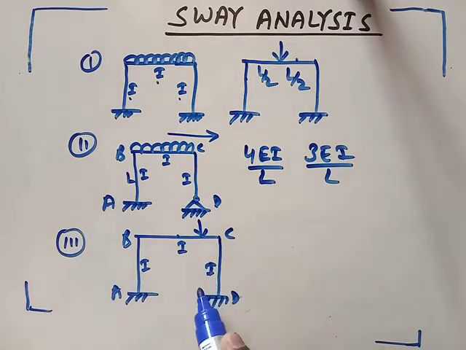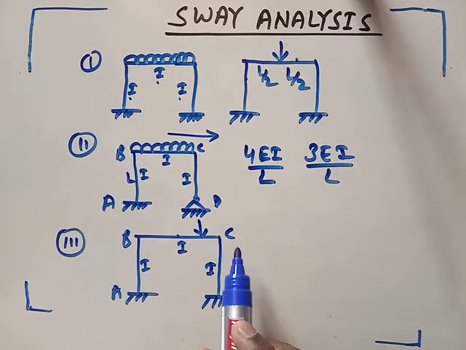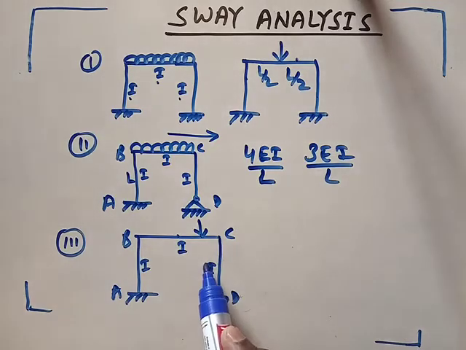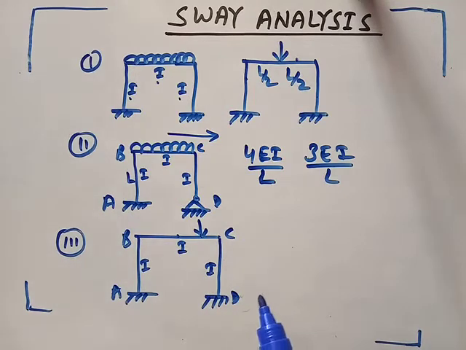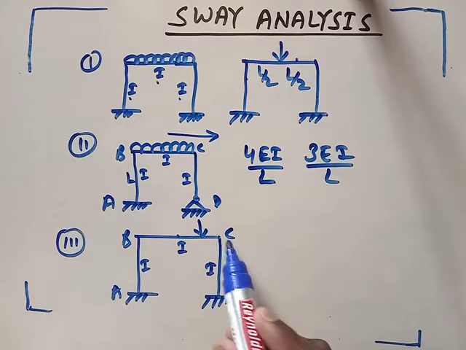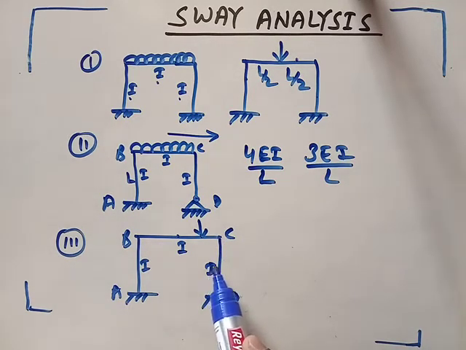So in this case, loading is not symmetric. If loading is not symmetric, then also the frame will sway, and in this case you need to find the direction of sway. So just guess what the direction of sway will be.